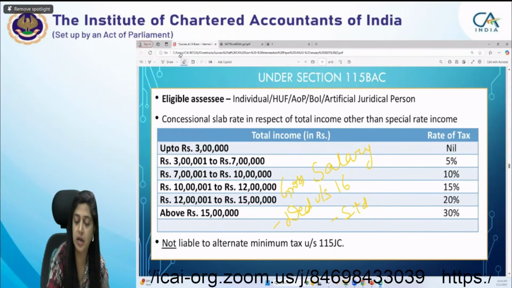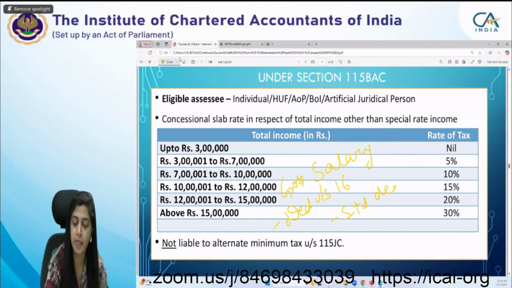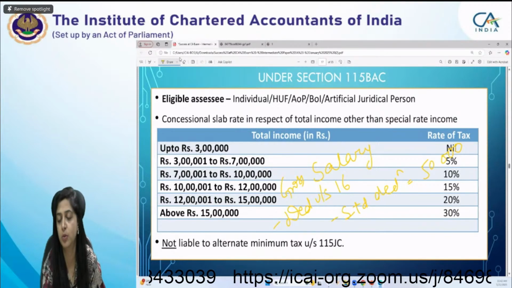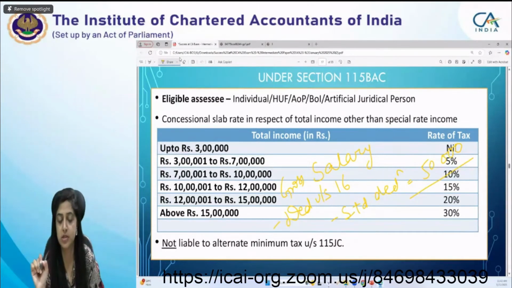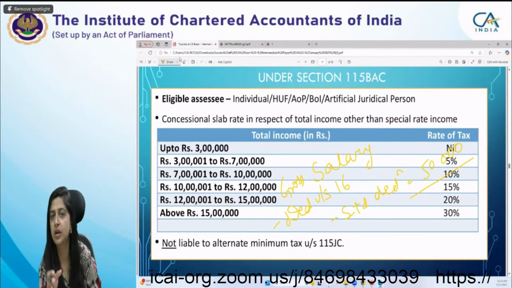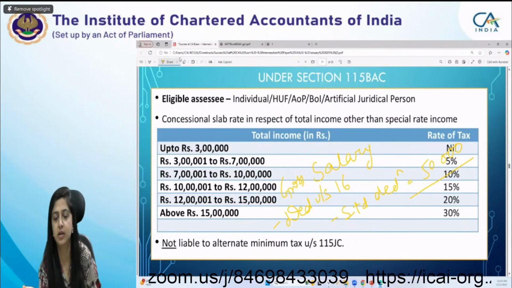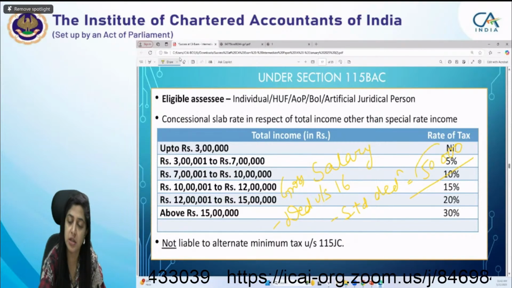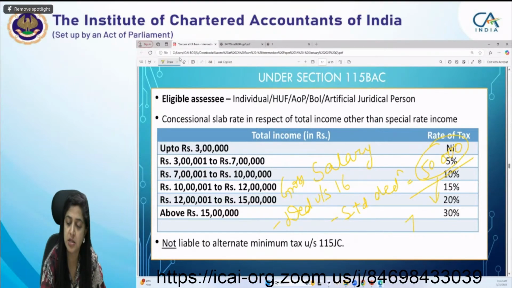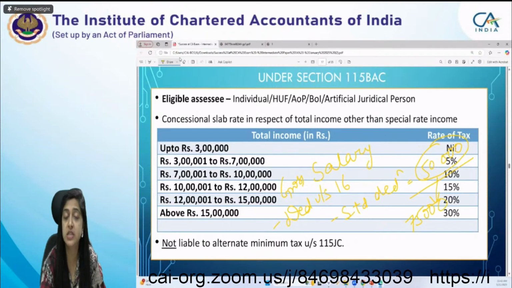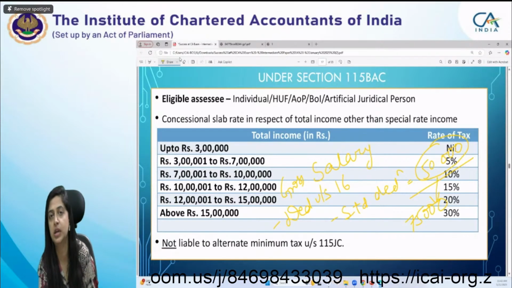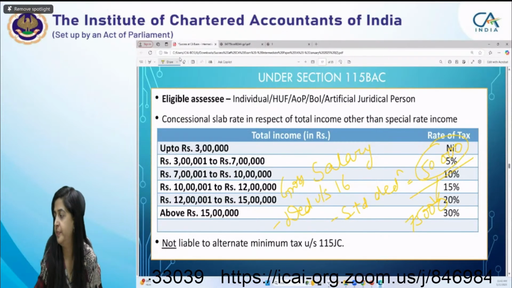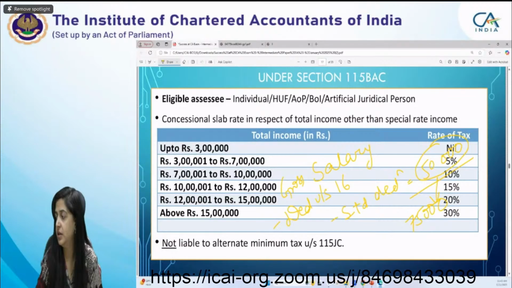Normally under the normal provisions of the act, this standard deduction is 50,000. So if you are paying tax under the optional regime, then you will get a deduction of 50,000 from this, and then professional tax and entertainment allowance deduction if you fulfill that condition. But if you are paying tax under default tax regime, for this standard deduction you will get the enhanced deduction up to 75,000. So it means an extra 25,000 deduction you are getting in respect of your salary income if you are paying tax under default tax regime. Is it clear?